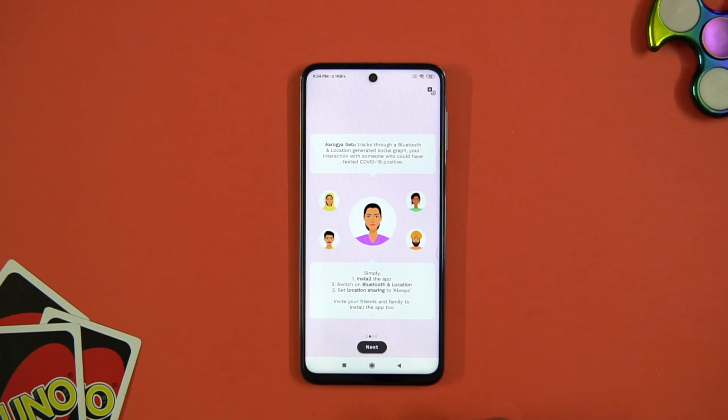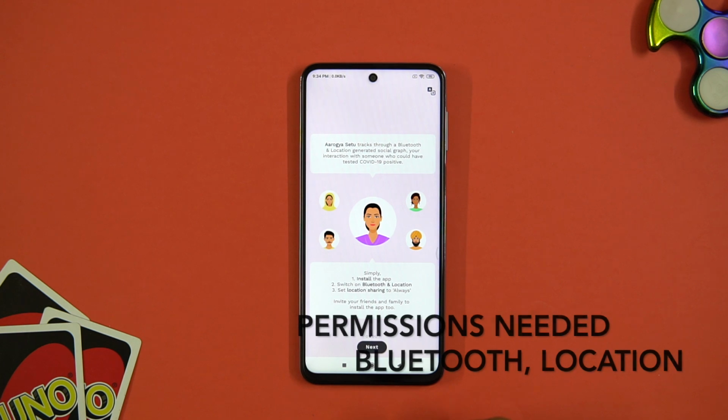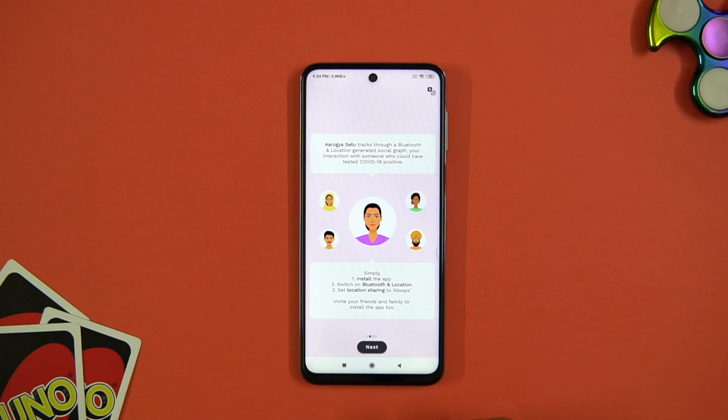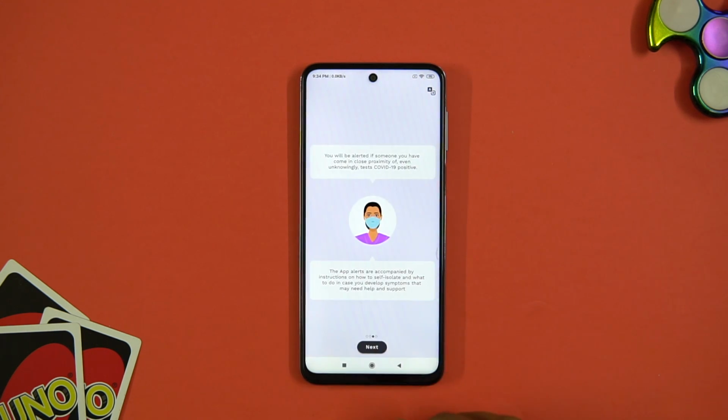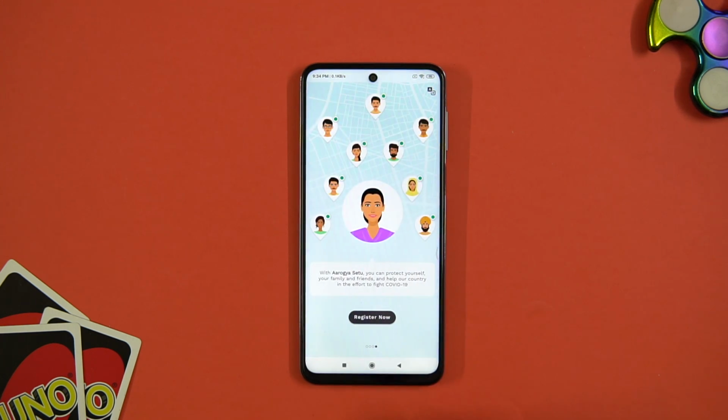To begin with, the Aarogya Setu app tracks your whereabouts through Bluetooth and location information, and using them, a social graph is generated to determine your interaction with someone who could have tested positive for the COVID-19 virus. If someone you have come in close proximity with has tested positive for COVID-19, you will be alerted about the same, and you'll also get to know about the instructions for self-isolation or quarantine, or even let the authorities know